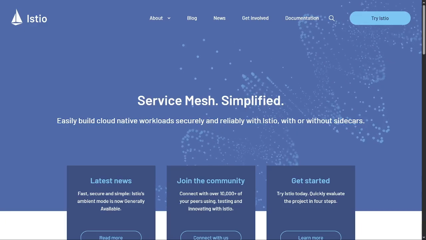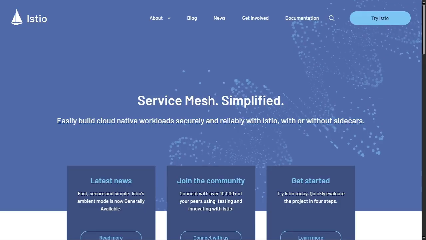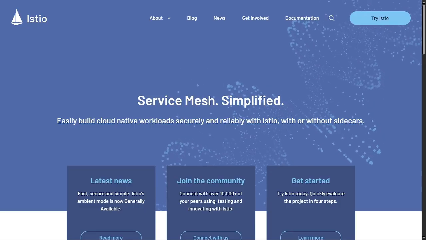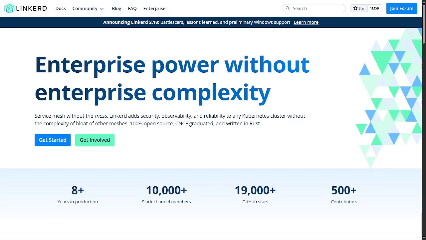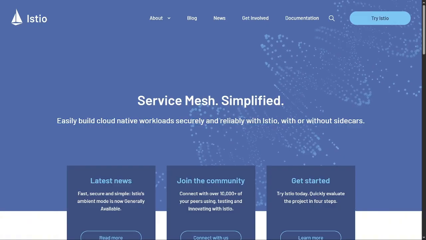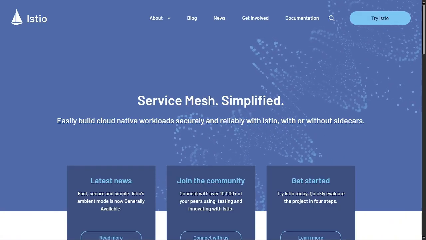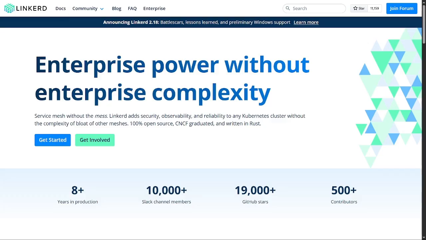When modern applications move into the world of microservices, managing communication between all those services becomes a big challenge. That is where service meshes come in, and two of the most popular options today are Istio and Linkerd. Both help manage traffic, security, and observability across your microservices, but they do it in different ways. Let's explore how they compare and which one might be the best fit for your cloud-native applications.